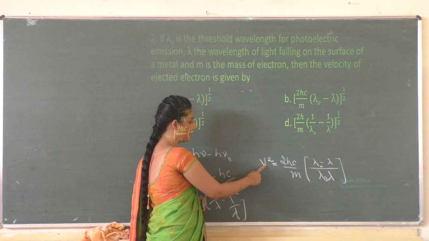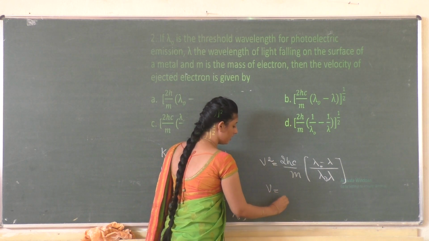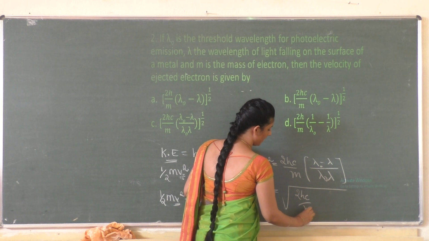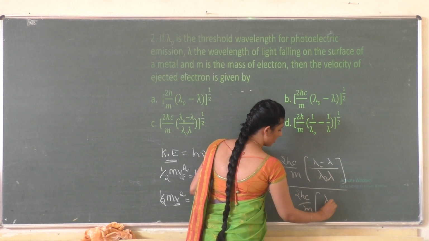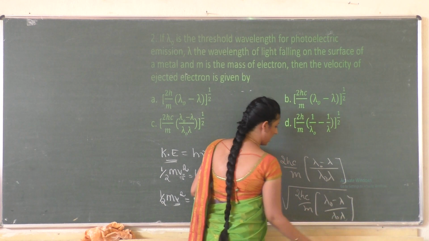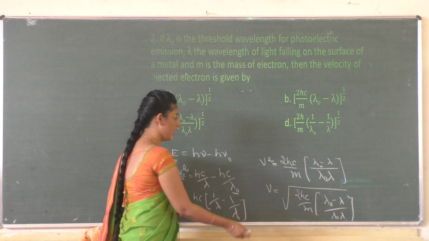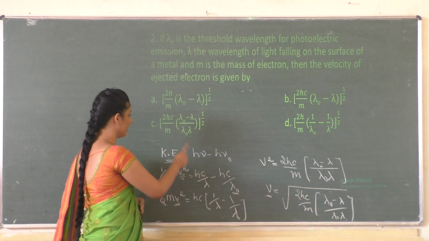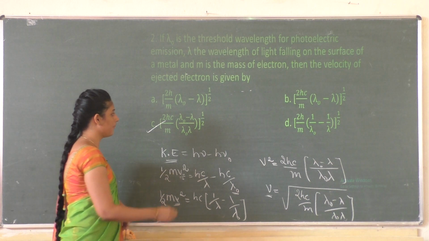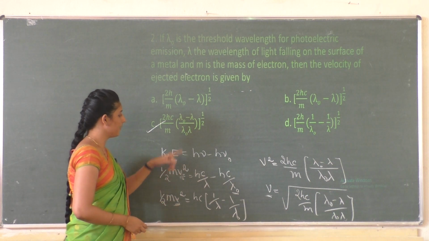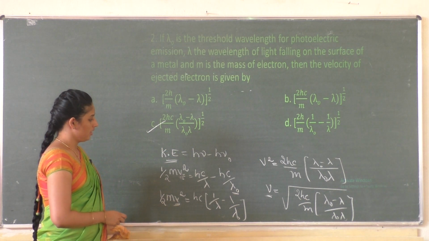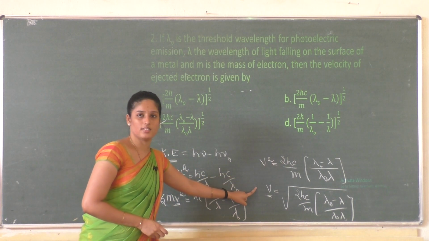So this is for v square, and for v it is nothing but the square root of this value, that is 2 hc by m into lambda naught minus lambda divided by lambda naught into lambda. So this is your answer. The value of v is given by option C, 2 hc divided by m, lambda naught minus lambda divided by lambda naught into lambda, to the power half. So this is the answer.